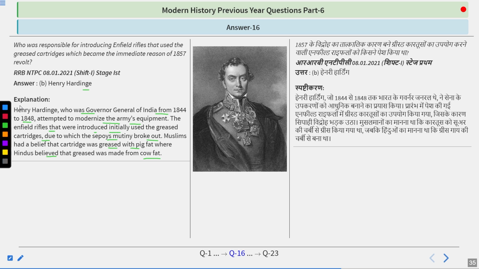He was the one who particularly introduced the new type of weaponry into the Indian system, and later on they were being developed, and later on the dispute rose at the time of Lord Dalhousie. But remember that the revolt started at the time when Lord Canning became the Governor General of India, and he was the last Governor General of India. So do remember the answer is Henry Hardinge.